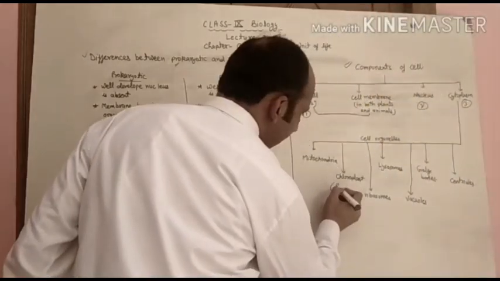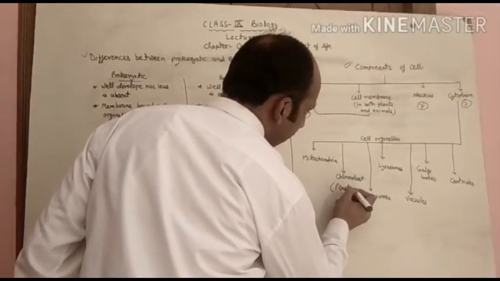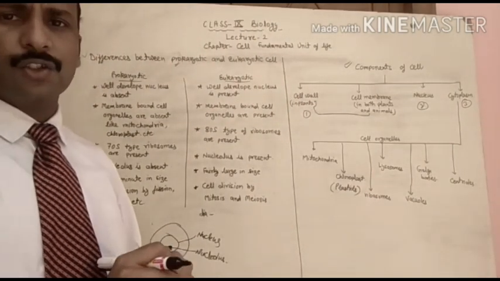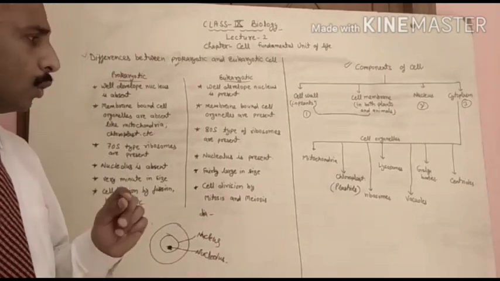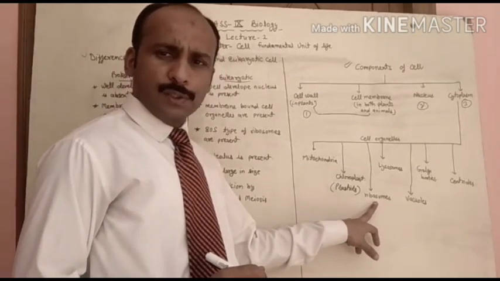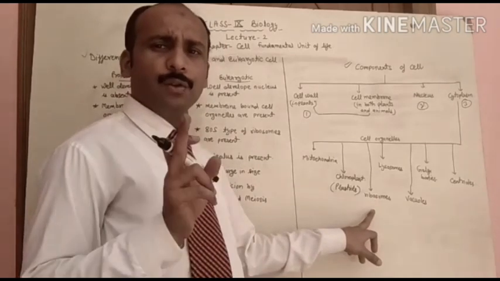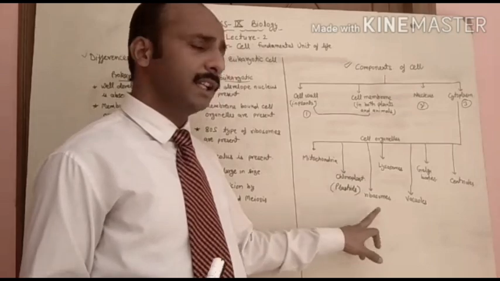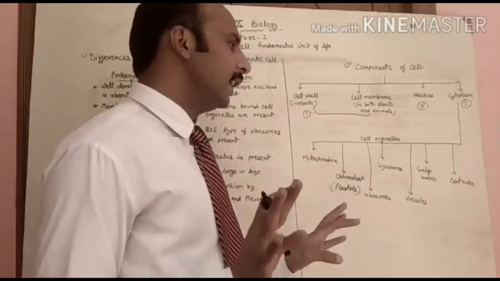Chloroplast is a type of plastid. Plastids are present only in plant cells. Ribosomes are present in both plants and animals.